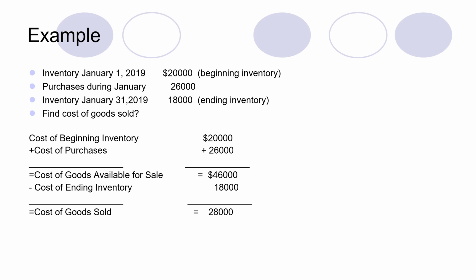Okay, now for example, over here it is written to find the cost of goods sold. If cost of goods sold is given and ending inventory is missing, we can easily adjust the same procedure and we can get the value of ending inventory.